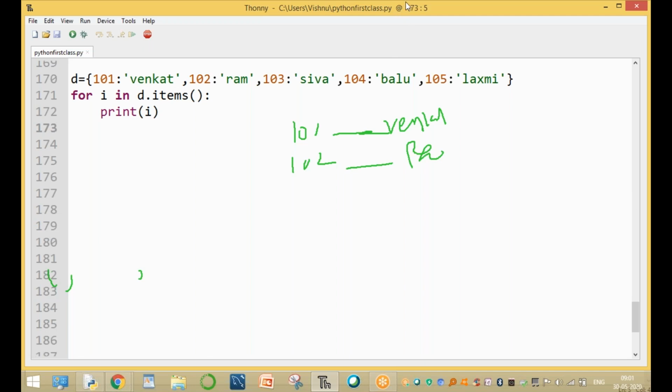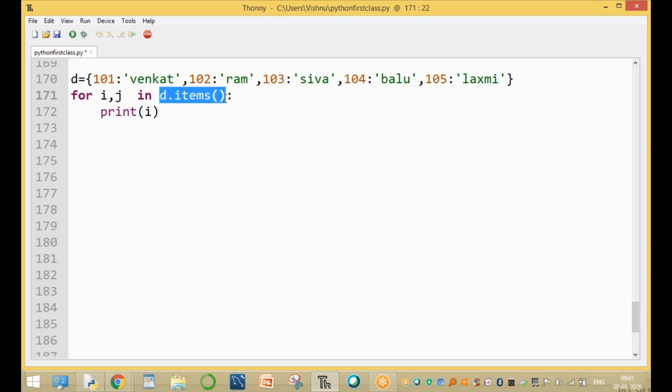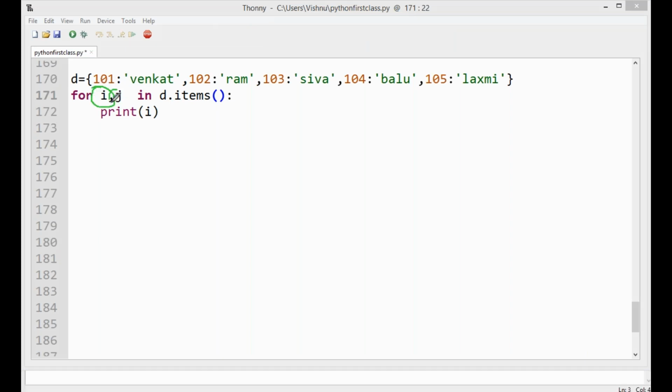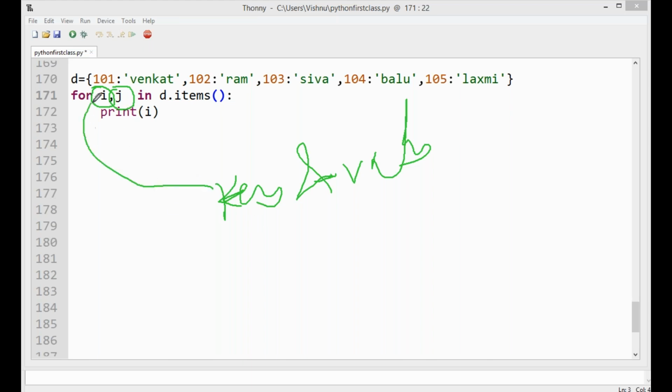So here we are using another loop: for i, j in d.items(). This function has the key and value. The key is assigned to i and the value is assigned to j. This function returns both key and value. That's why the key is assigned to i and the value is assigned to j.